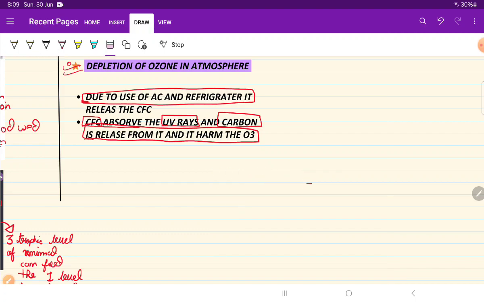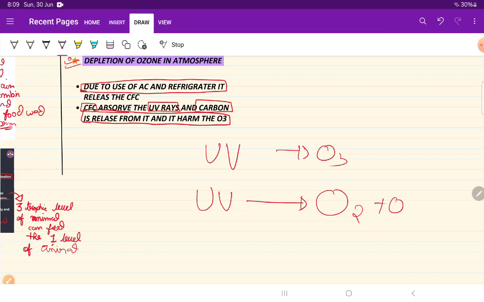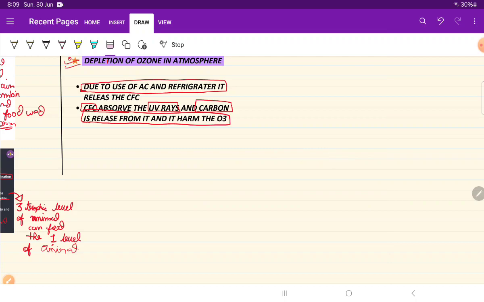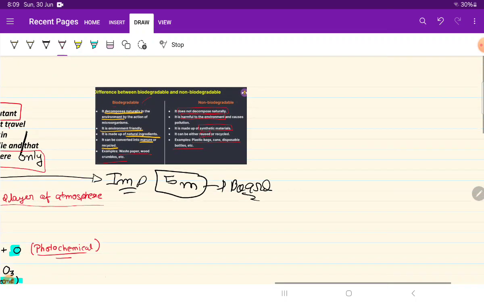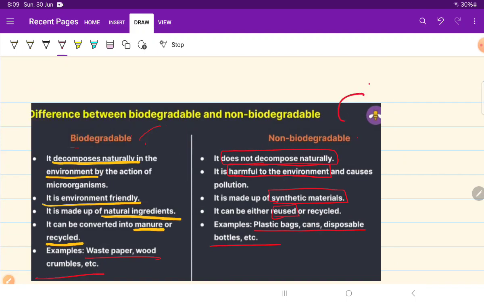That means by breaking down the oxygen molecule into the two atoms, the UV rays help to form the O3 molecule. But by the UV rays only the CO2 is formed, and that affects our O3 molecule.